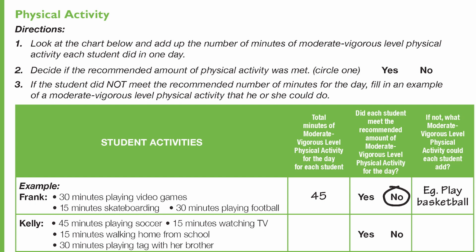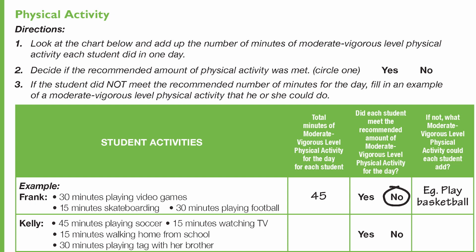Some examples of moderate to vigorous activities are running, jogging, walking very fast, bicycling, heavy yard work, swimming, basketball, soccer, tennis, jump rope, and jumping jacks. All physical activity is good, but remember to try to get 60 minutes of moderate to vigorous activity each day.